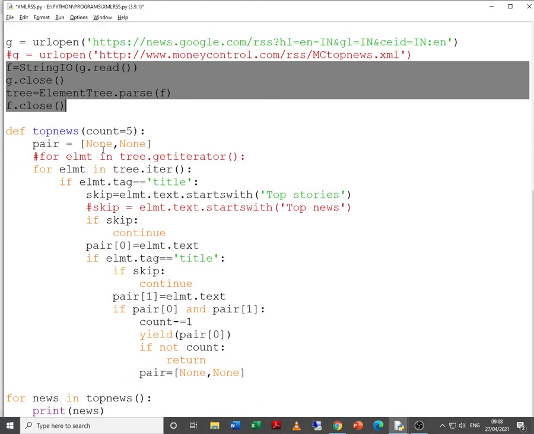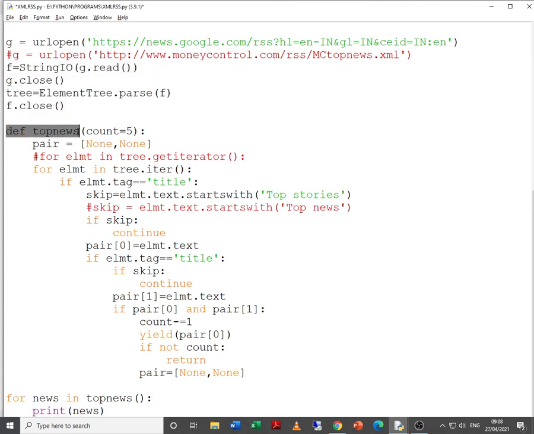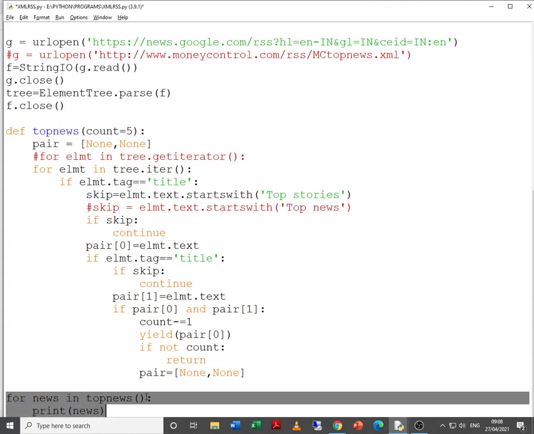Now what is the difference? The difference is this: define top news count equals five. That means here we are creating a function top news, and what we are doing: for news in top news, print news. That means making use of this function, we are trying to print something.